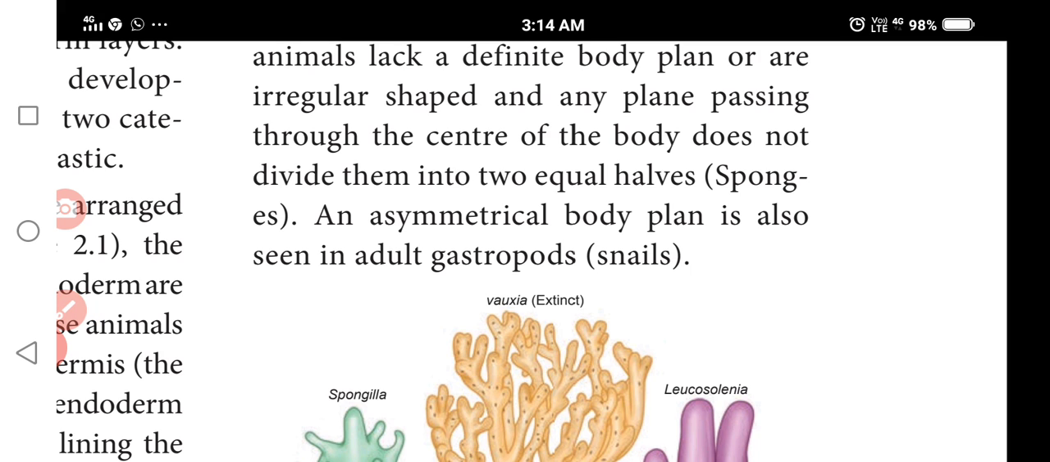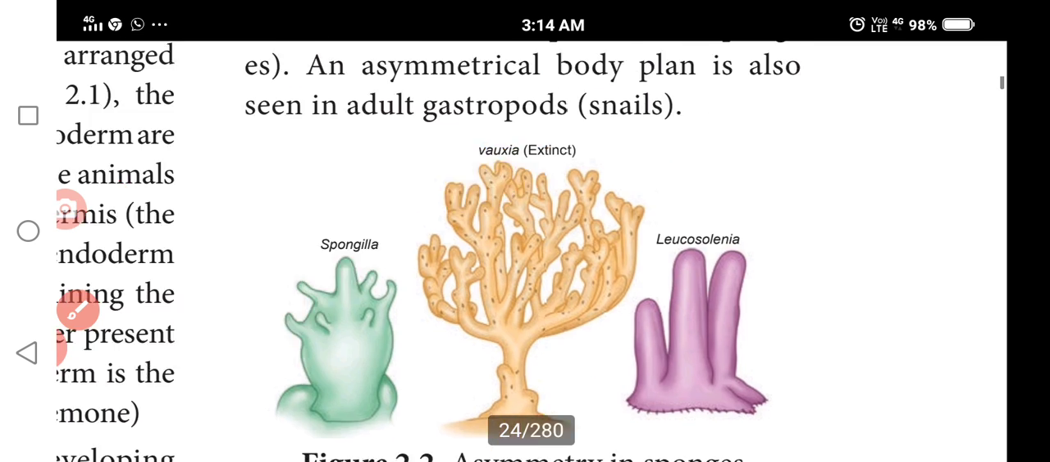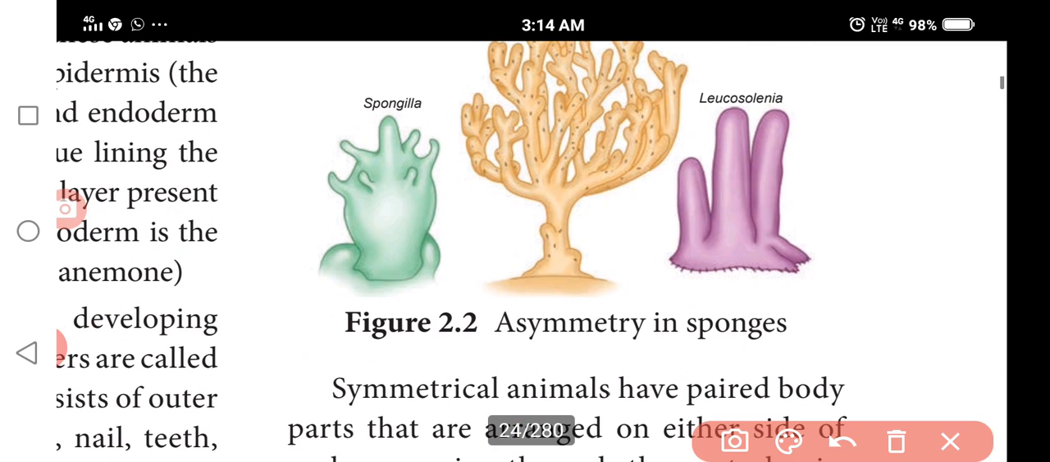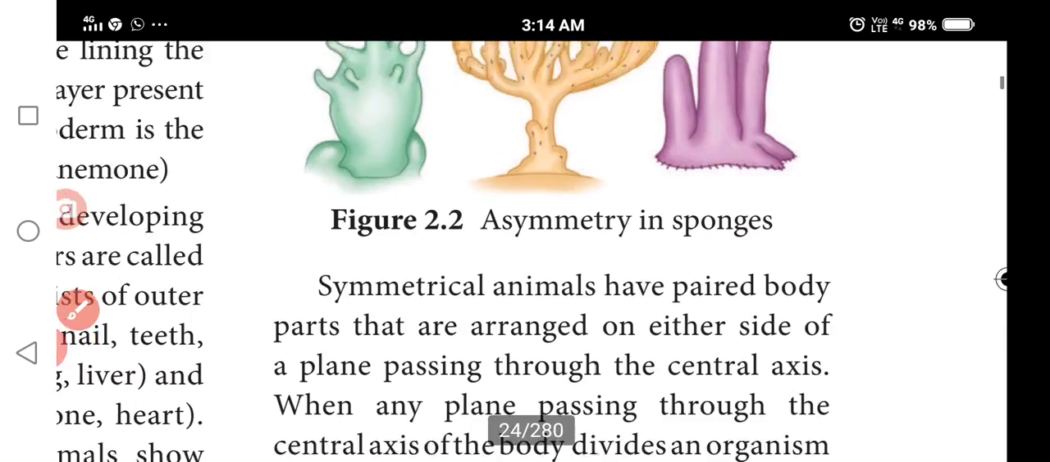It will be divided into equal parts; it does not give. So the sponge has an asymmetrical body plan. Some sponges have asymmetrical body plans. So it is not divided. You cannot divide it like this; there is no central axis here. So that's why we call it asymmetry.